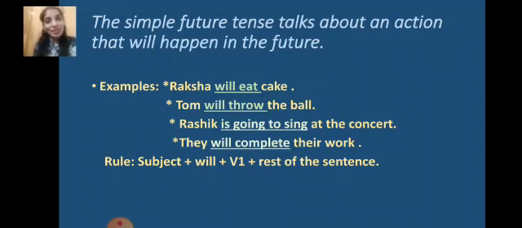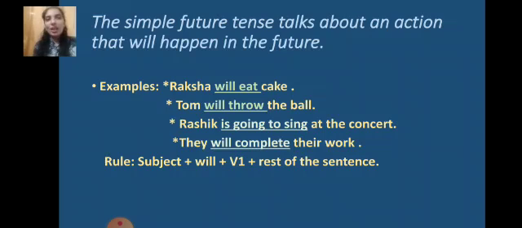That has not yet happened. That is going to happen in the future. Examples: Raksha will eat cake. Tom will throw the ball. Rashik is going to sing at the concert. They will complete their work. What is the rule? Subject plus will plus V1 and rest of the sentence.